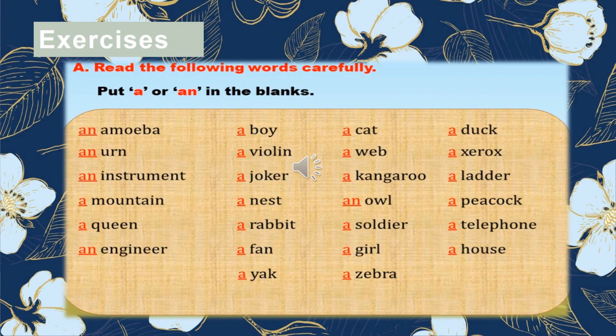Same exercise I have written in words because in exam maybe we don't give the pictures.